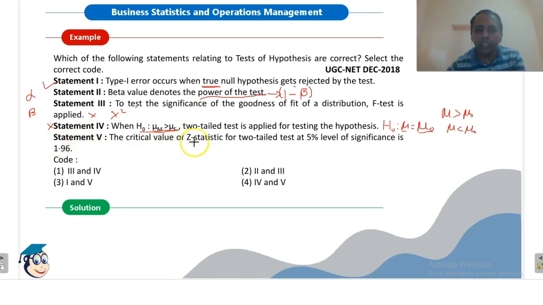The critical value of Z statistic for a two-tailed test at 5% level of significance is 1.96. This you should remember, that Z at alpha equals 0.05 for two-tailed test. In such a case, the value of Z will be, for two-tailed test, 0.025, so the value of Z will be 1.96. This you should remember. So statement 5 is correct, statement 1 is correct. The correct option is code 3.